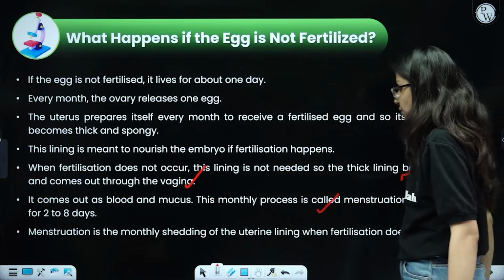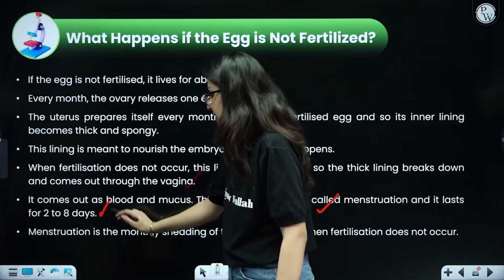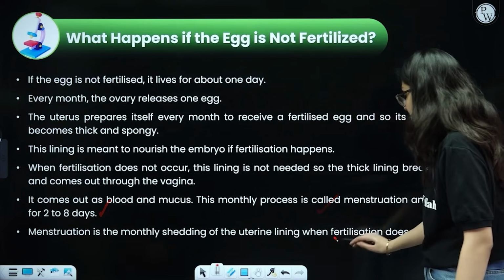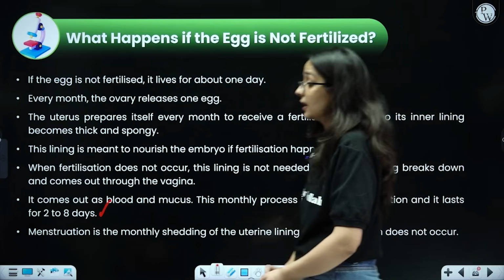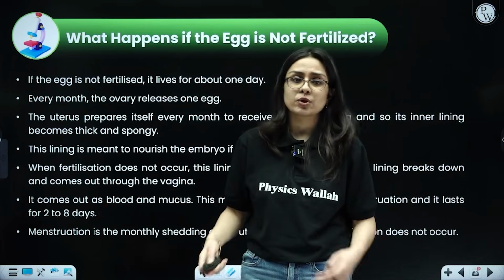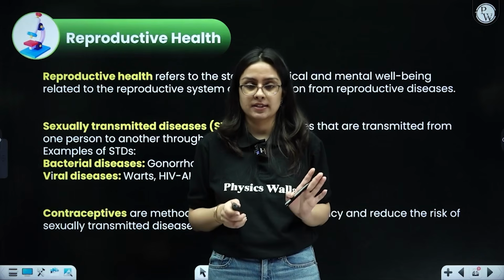This is called menstruation. It will last for about 2 to 8 days. Menstruation is a monthly shedding of the uterine lining when fertilization does not occur. If fertilization occurs, then menstruation will not take place. Very, very simple to understand.